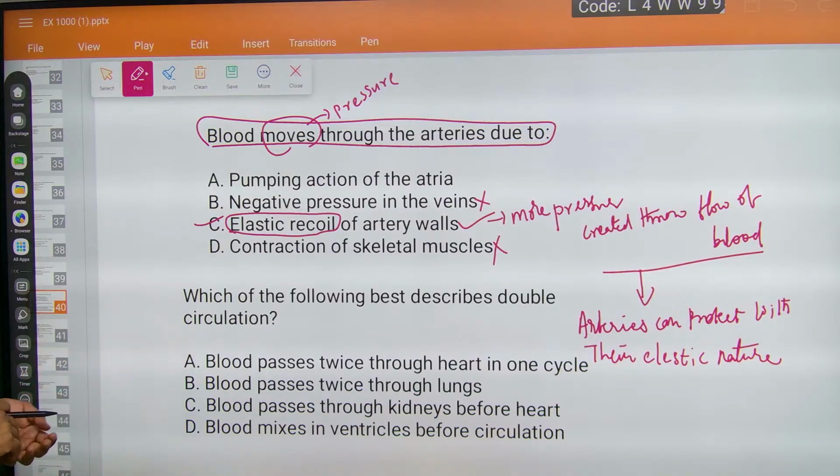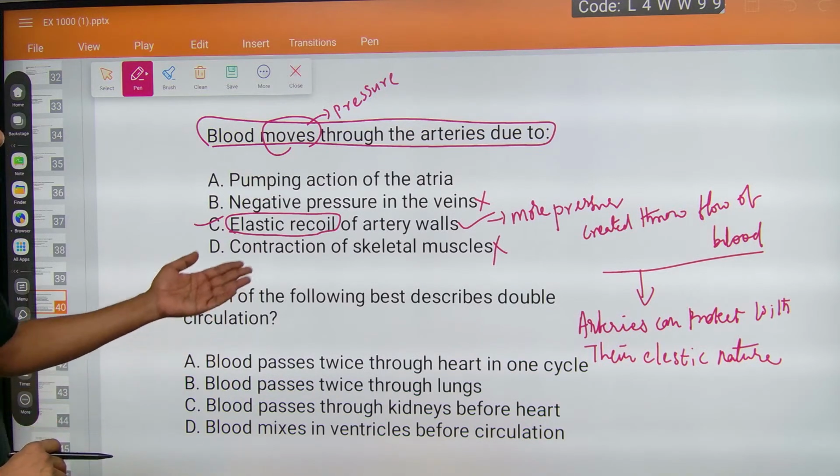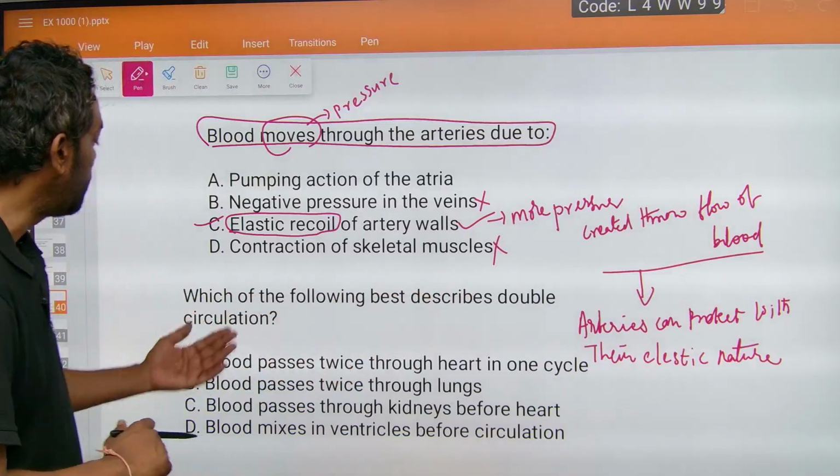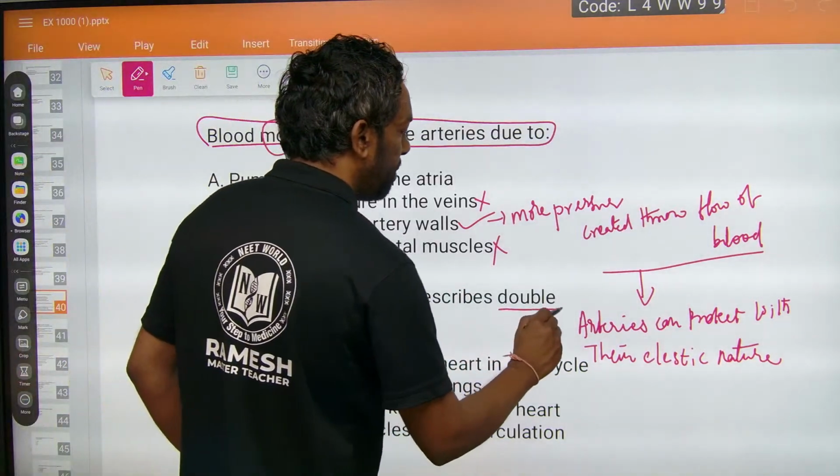Next question: which of the following best describes double circulation? What is double circulation?